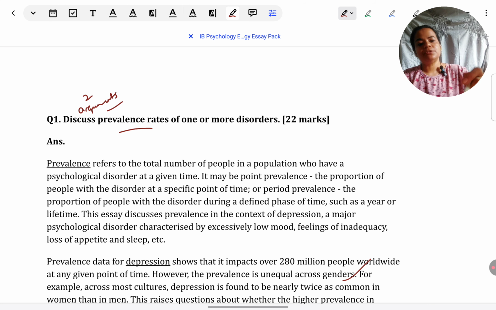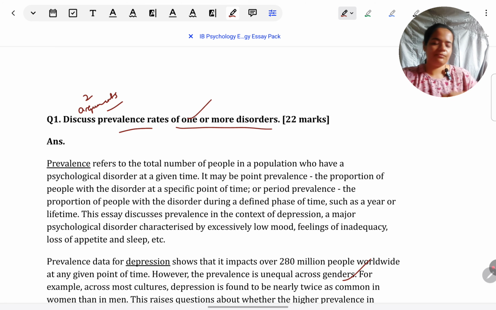Next part of the question is they've asked you to give these prevalence rates for 1 or more disorders. Mostly in the discuss type of command term, they give you some flexibility. You can take 1 disorder or more than that. I would recommend 1 disorder. You can take more. Say for example, you want to take 1 argument on OCD, 1 on depression, something like that. Why I suggest 1 is, it's again easier for students, because again the thing of economizing, and I don't want to learn about multiple disorders.